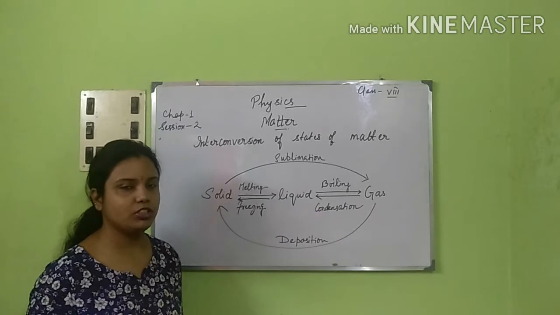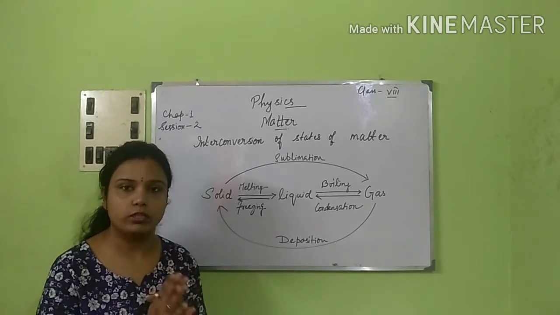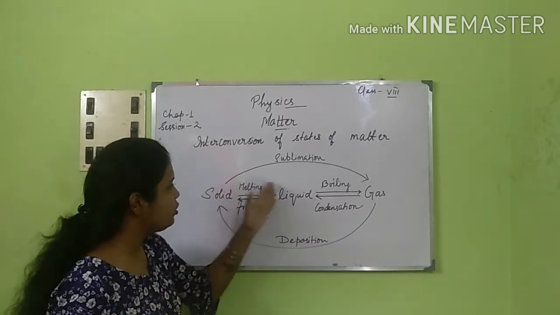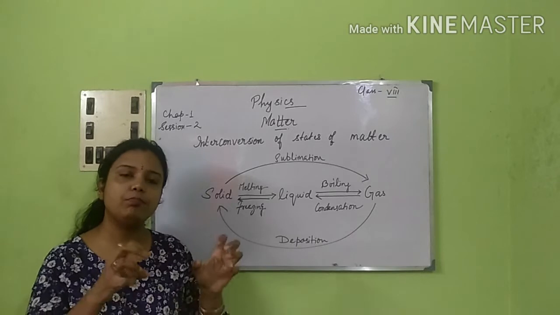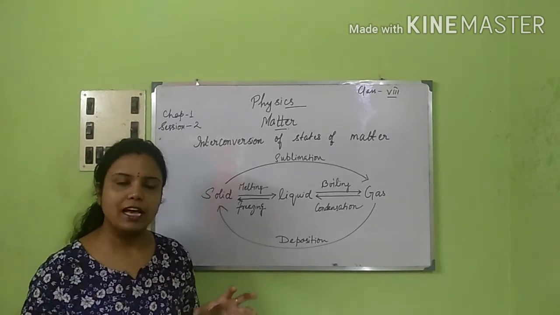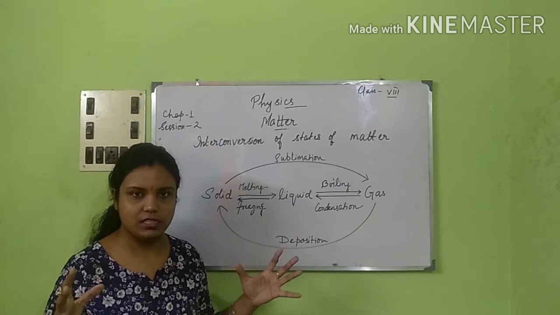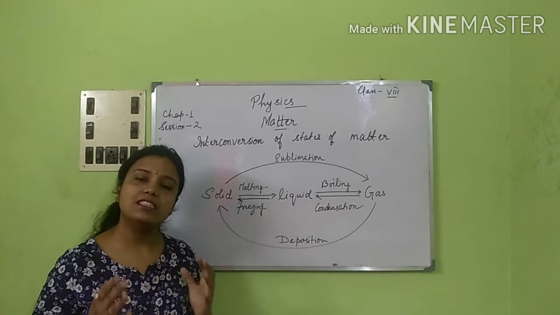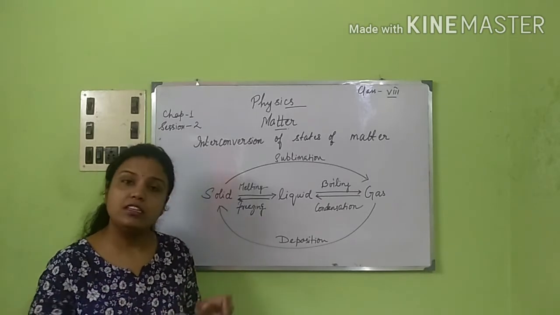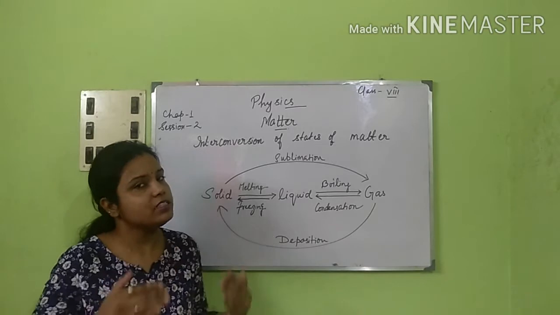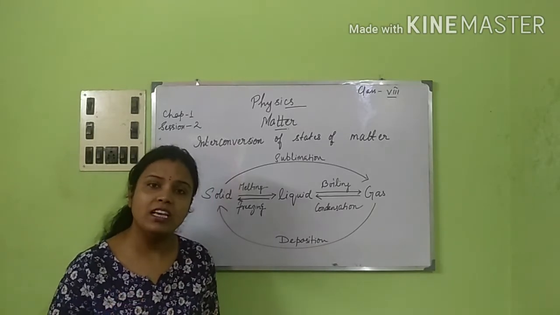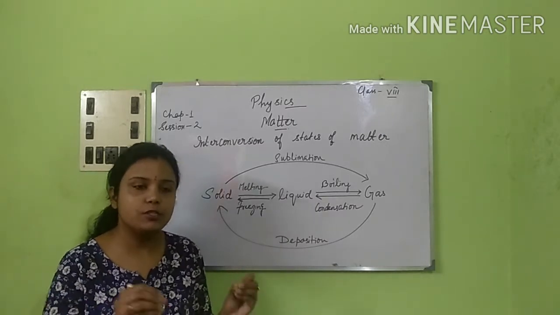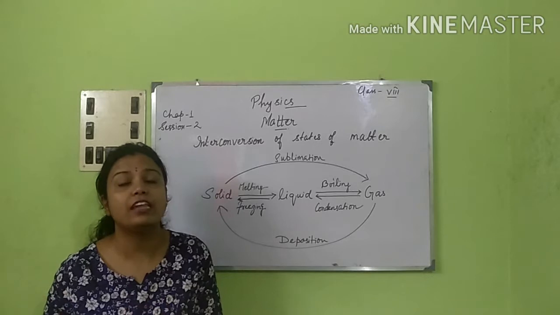Now this particular temperature that I am talking about is constant. In all these changes, like solid to liquid and liquid to gas, we have to put in energy so that the molecular motion increases and the change of state will take place. Now this energy is not in the form of temperature. There is neither an increase nor a decrease in the temperature. There is only one change occurring, that is a change in the energy. The heat provided is only in the form of energy.